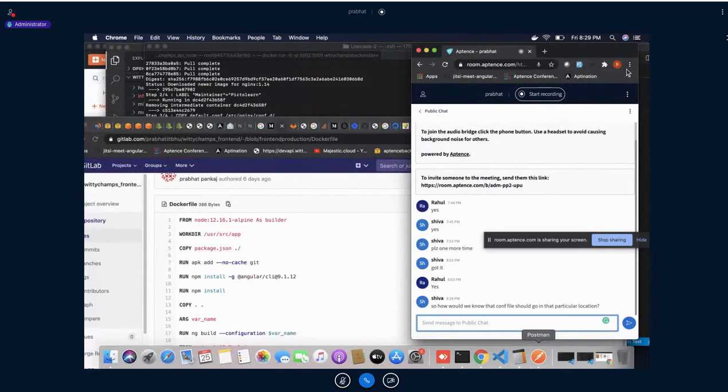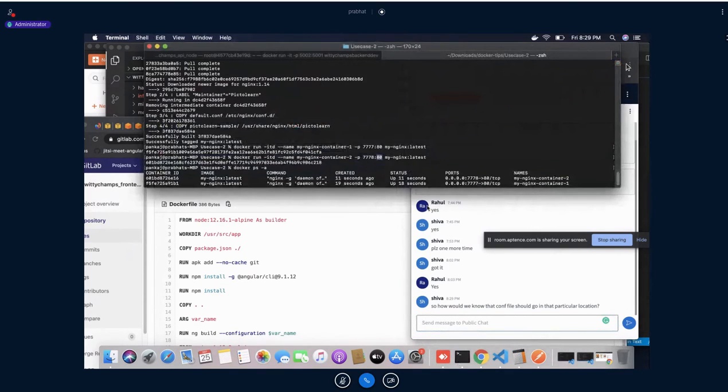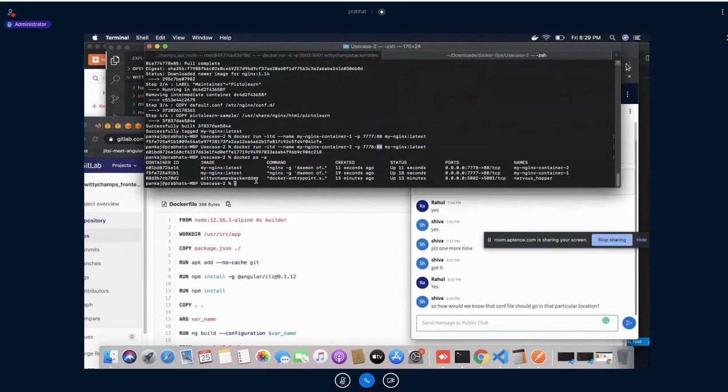So how would you know that the configuration should go to a particular location? Okay, perfect. You'll have to understand one thing. If you are using Node and Nginx, okay, let's do it like this. Right now my application is running.